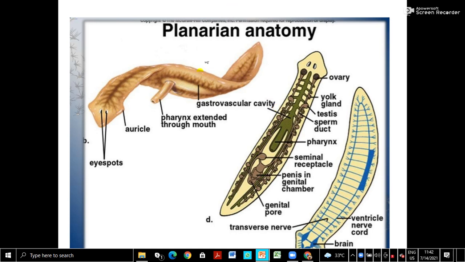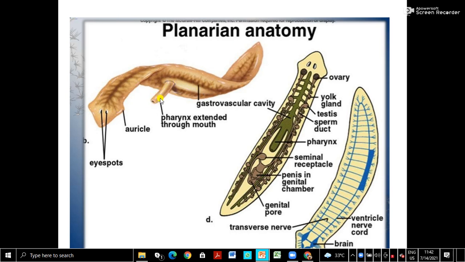Let us see a little more detail. So this is planarian anatomy. Here you can see the eye spot. I told you these are not called eyes, they are eye spots, with which they can sense the intensity of light. Then this region is the auricle, then here is the gastrovascular cavity.